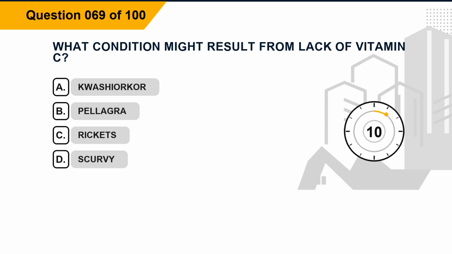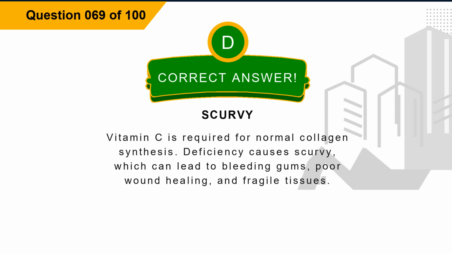Question 69. What condition might result from lack of vitamin C? Option A, kwashiorkor. Option B, pellagra. Option C, rickets. Option D, scurvy. The correct answer is option D, scurvy. Explanation: vitamin C is required for normal collagen synthesis. Deficiency causes scurvy, which can lead to bleeding gums, poor wound healing, and fragile tissues.